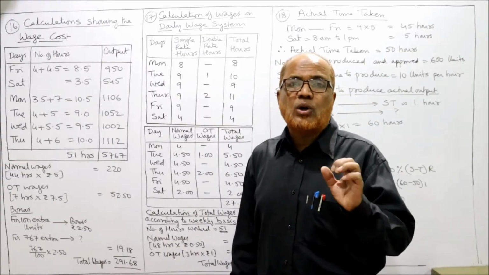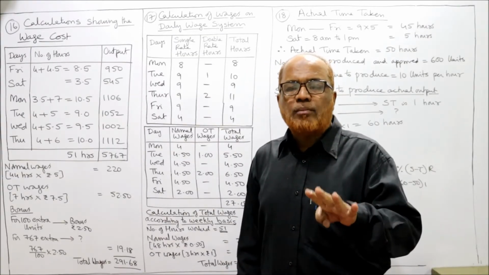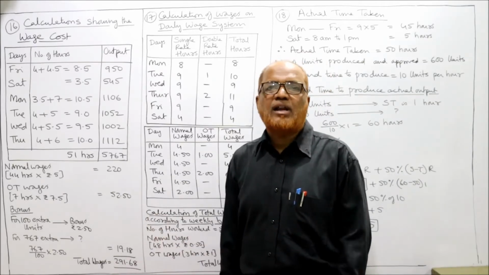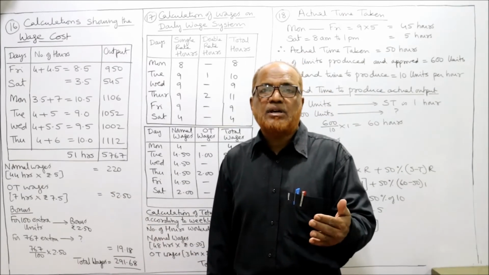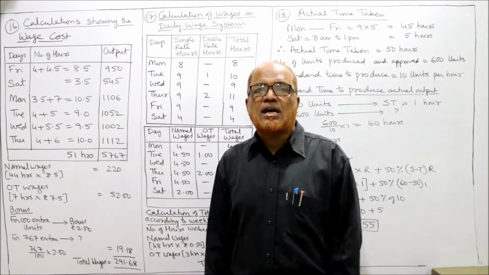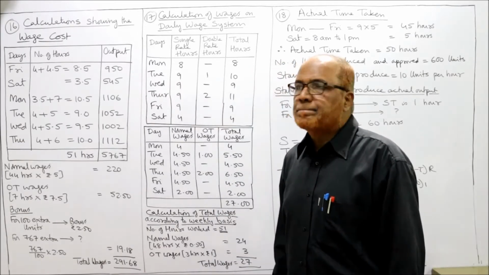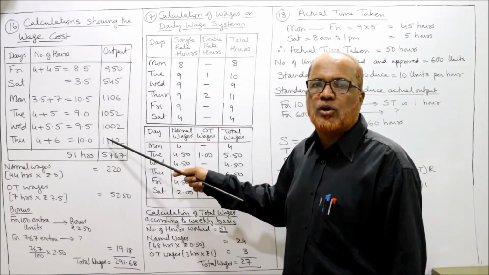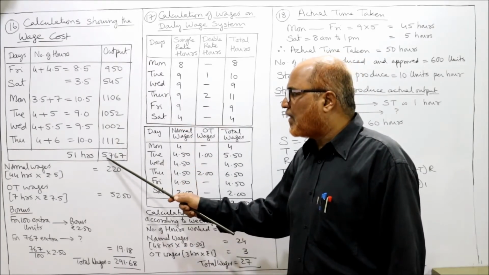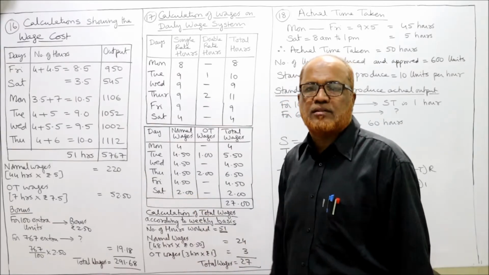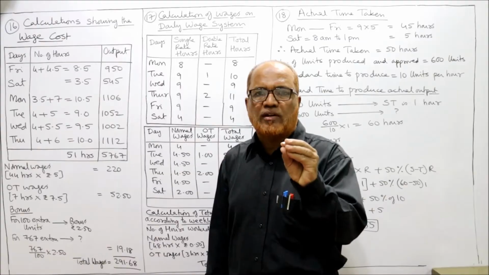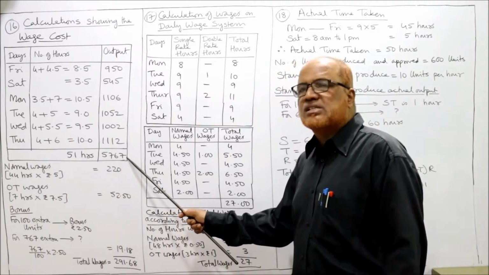That means he has done overtime, because normal working week is 44 hours, but he has worked 51 hours. So excess time he has worked, that excess time he has worked is called overtime. Now output, it is given in the problem every day how many units he has produced. So during the week he has produced 5,767 units. So standard output per week is 5,000 units, but he has produced 5,767.